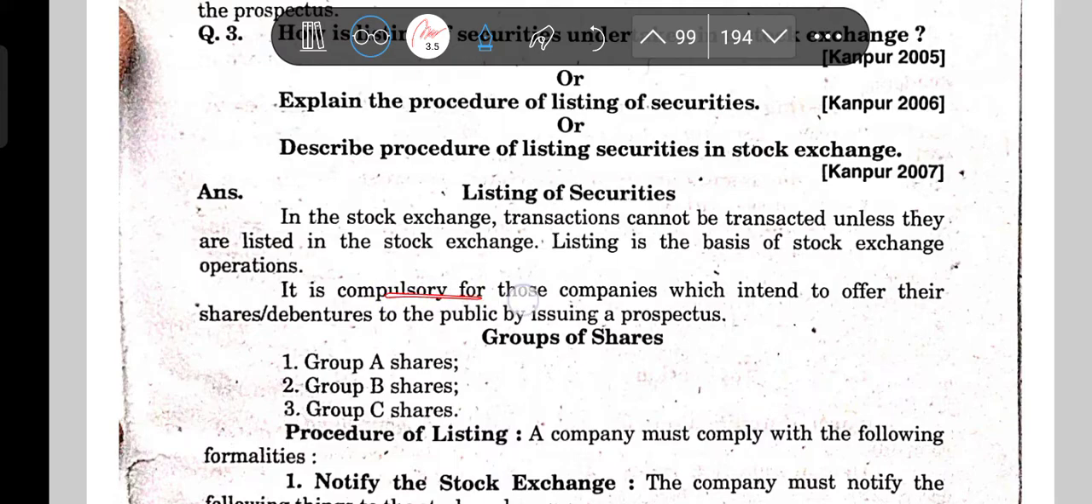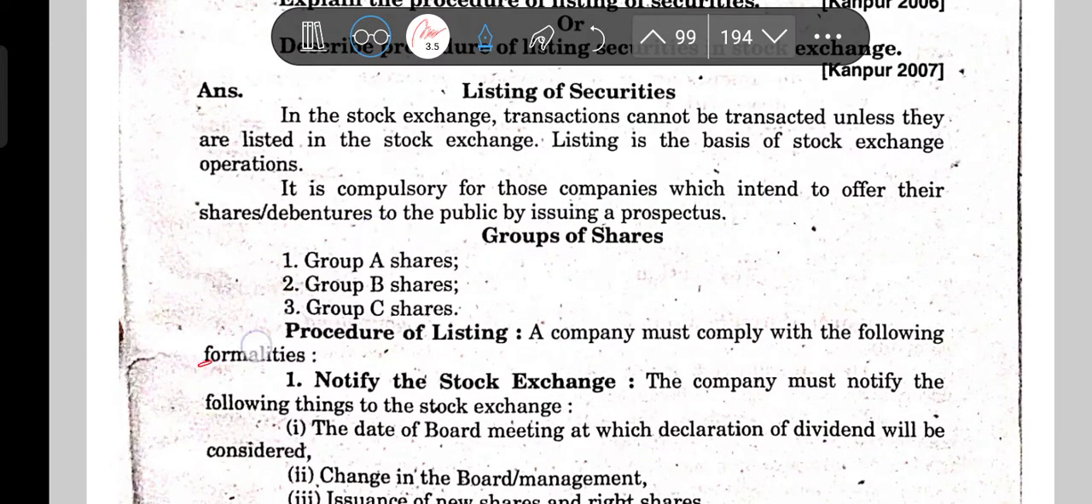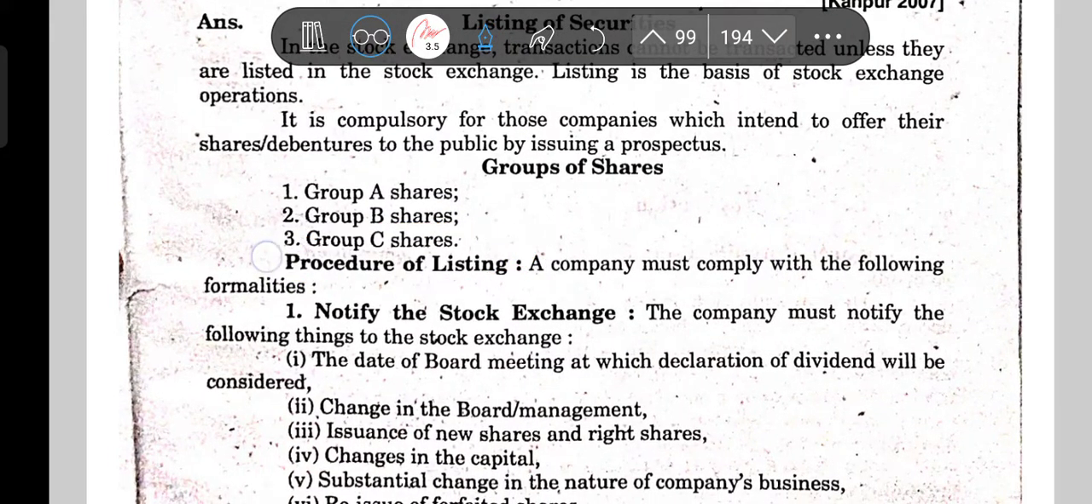It is compulsory for those companies which intend to offer their shares and debentures to the public by issuing a prospectus. There are a few classes of shares like group A, group B and group C shares. What is the procedure? First you have to notify the stock exchange. The company must notify the following things.